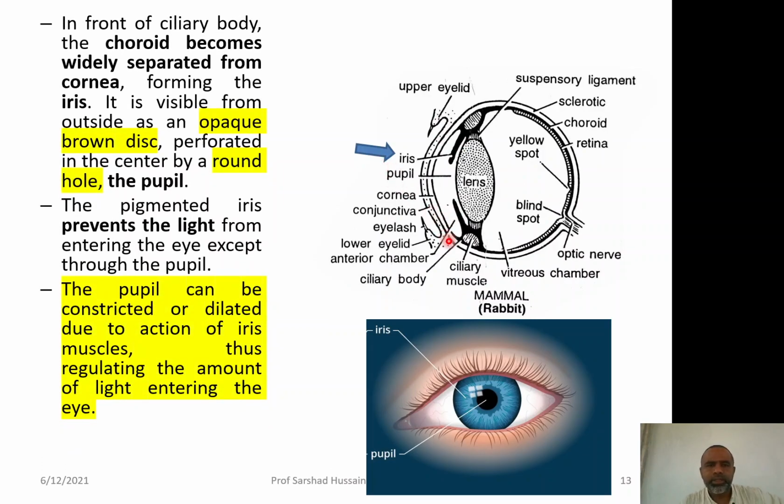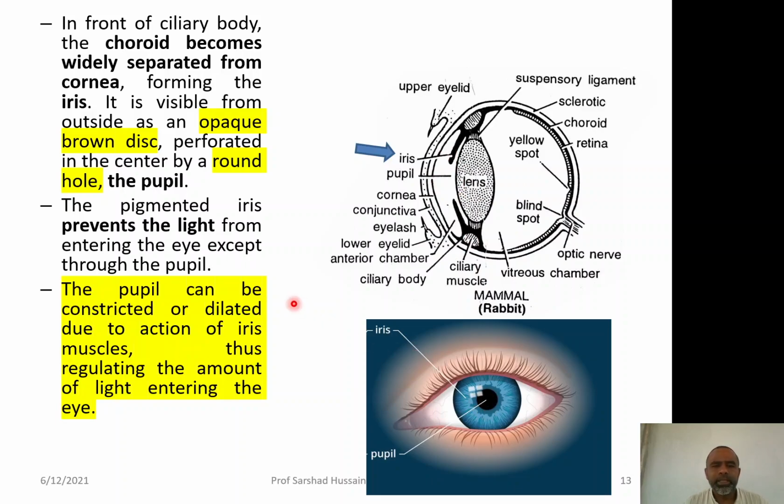In front of this ciliary body, the choroid becomes widely separated from the cornea. You can see this was the cornea, it has separated itself, forming the iris. It is visible from outside as an opaque brown disc. So, you can see this is the opaque brown disc which is visible from outside, and basically it is the iris. It is perforated, it has a hole at the center which is called the pupil. So, this is the pupil, the black of the eye.